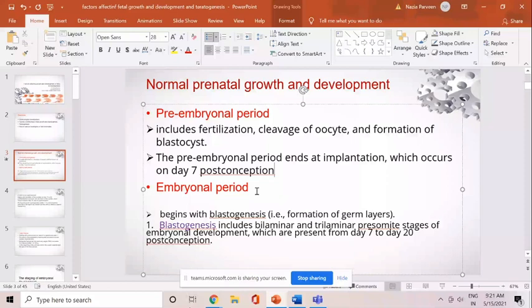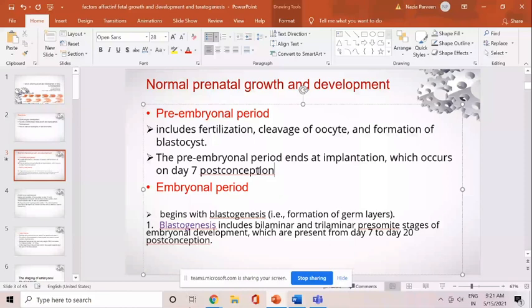Now we are talking about the post-conception phase. When we are talking about the post-conception, it is always reduced from the gestational age by 2 weeks. So there is a difference between the gestational age calculated by LMP and the post-conception age. The gestational age by LMP is always 2 weeks more than the post-conception period of gestation.